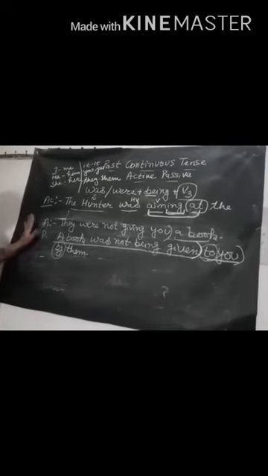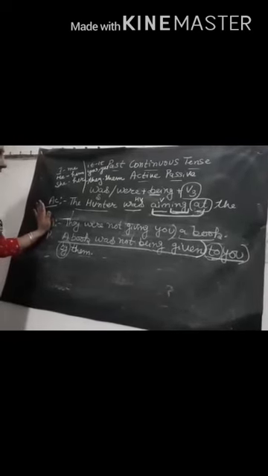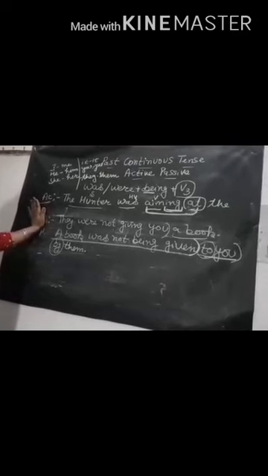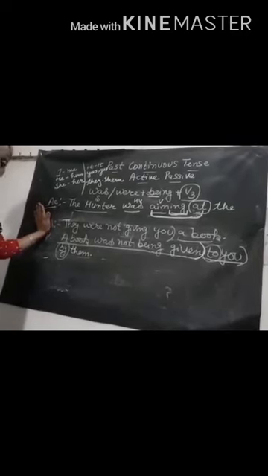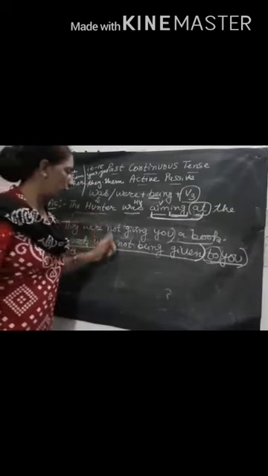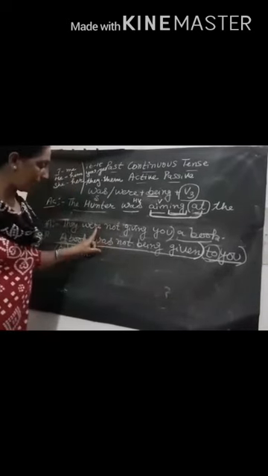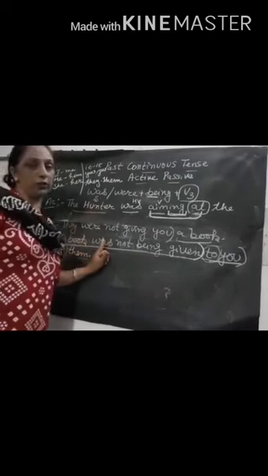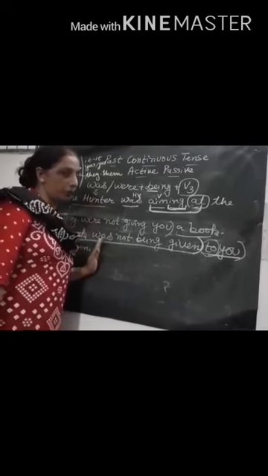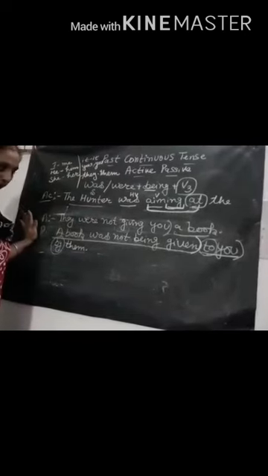So I think it's enough for today. Best of luck for your practice, and do practice. One more thing I want to mention is to practice the active, passive and the forms of verbs. At least 40 to 50 forms of verbs should be in your mind to solve such questions. Okay, students? Thank you very much.